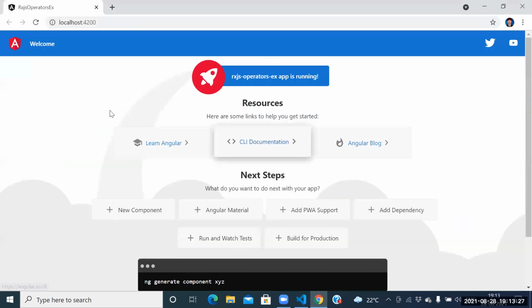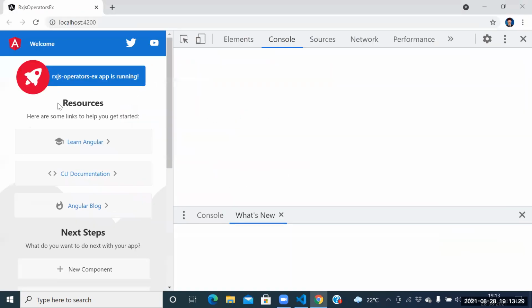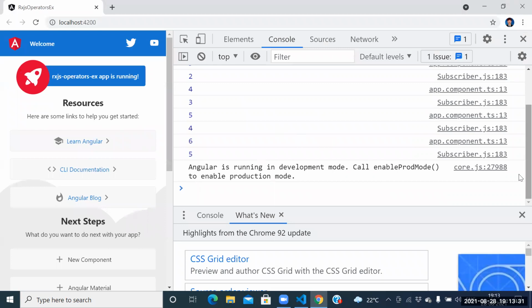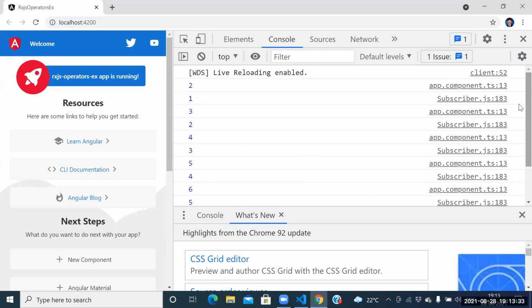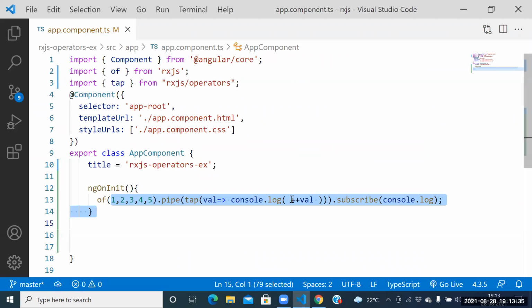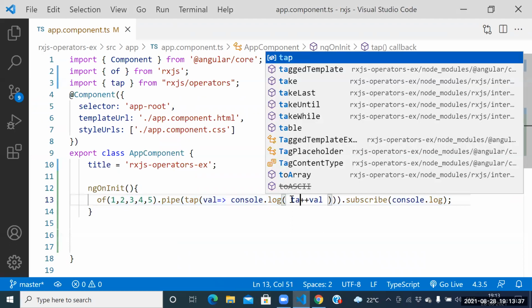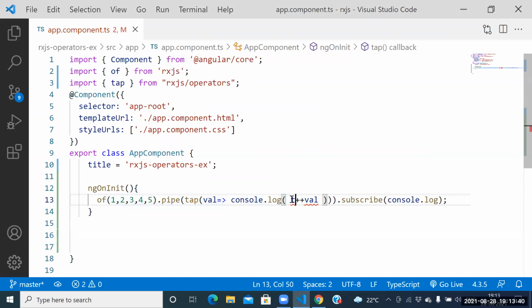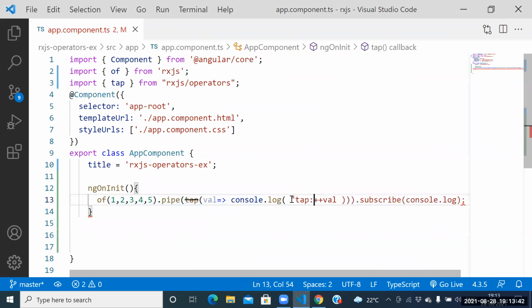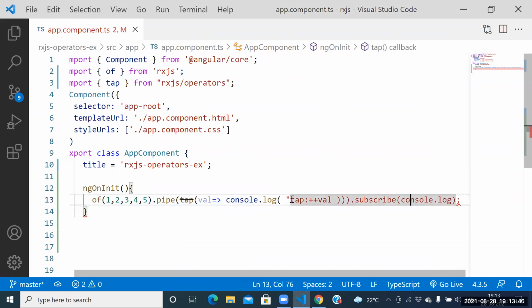Fine. Check the browser here, guys. Here itself, we need to place the tap of value. We should be in a position to place the tap of value here. Let me go for the tap of value. Here itself, we need to place which value we need to place, tap of value.